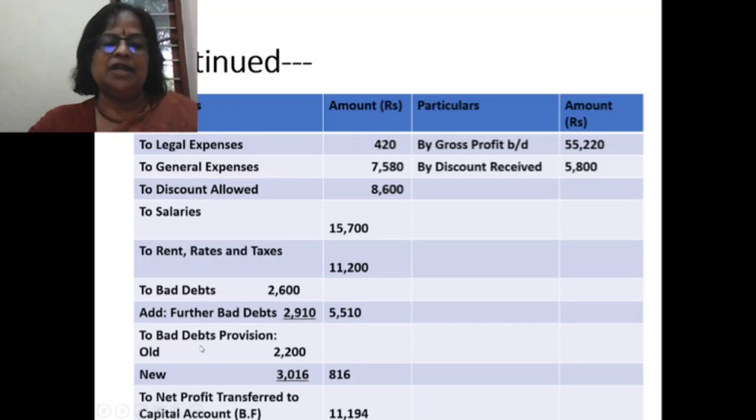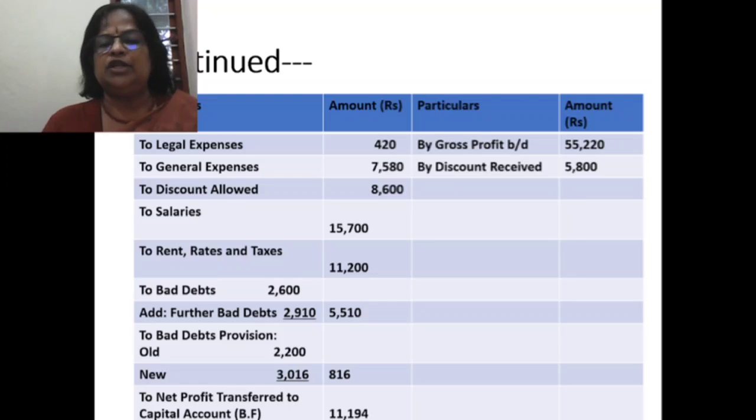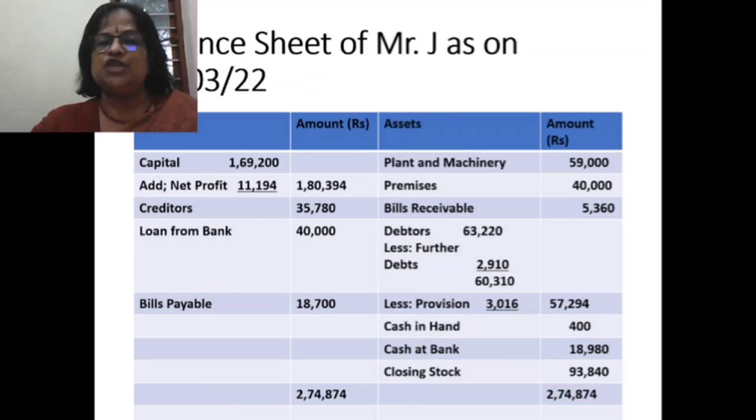Old one is mentioned in the account balance, 2,200. New provision 3,016. So how do you calculate? From the debtors you will subtract 2,910. On that value you will calculate the new provision mentioned outside the trial balance. So 3,016. So the difference will be debited. New provision is higher. So they realize that more provision is required than what they have already provided. So 816 rupees. So net profit transferred to capital account is 11,194.